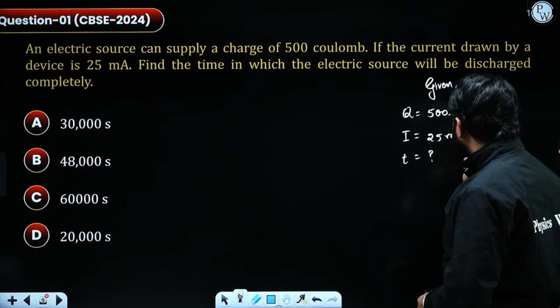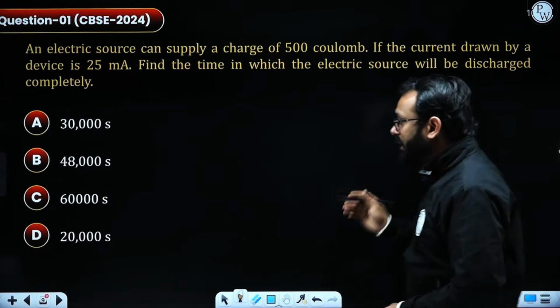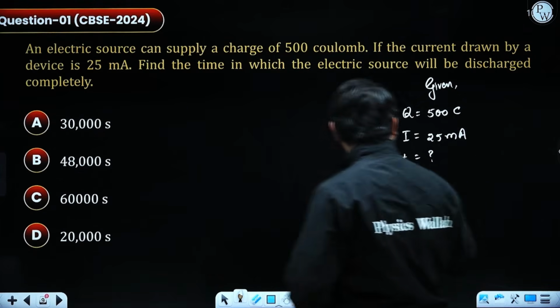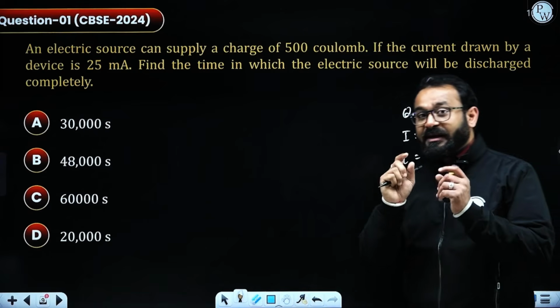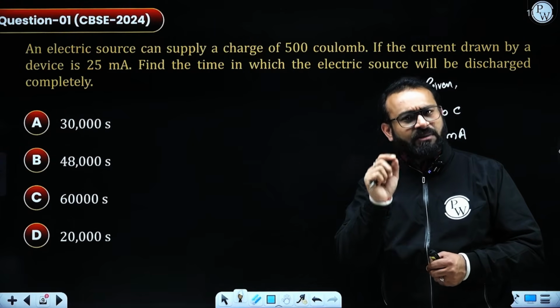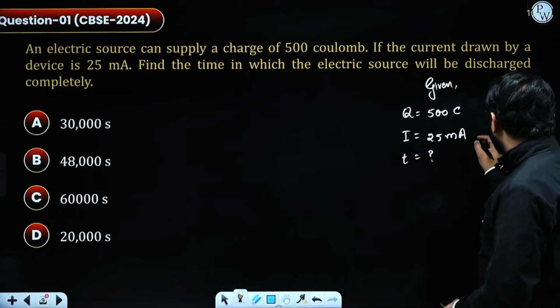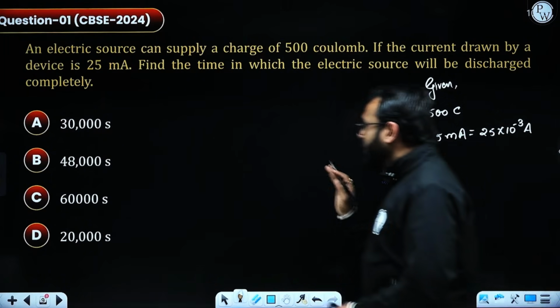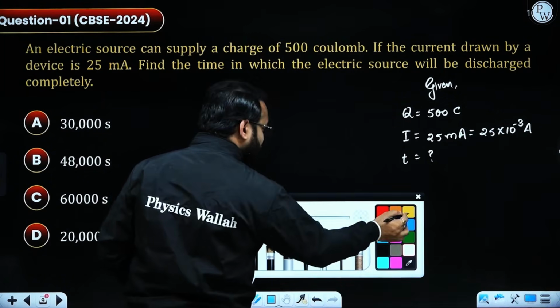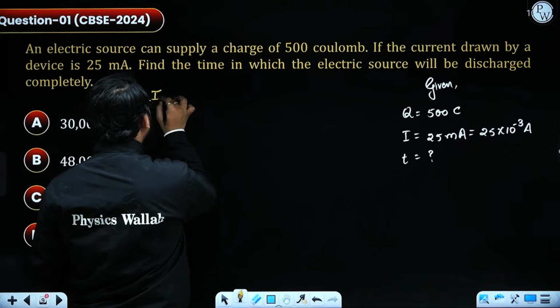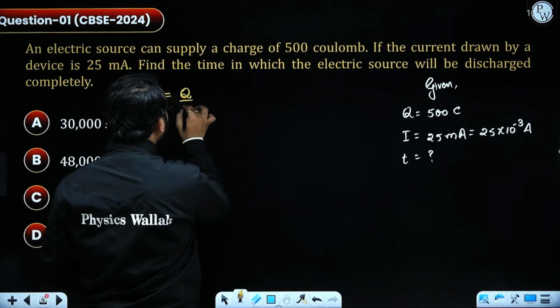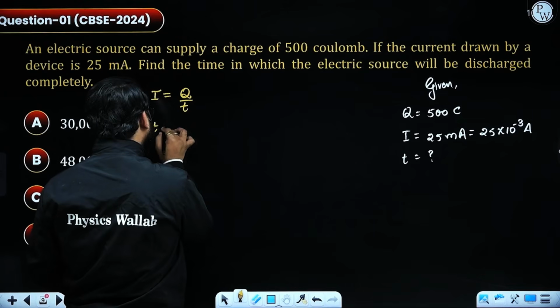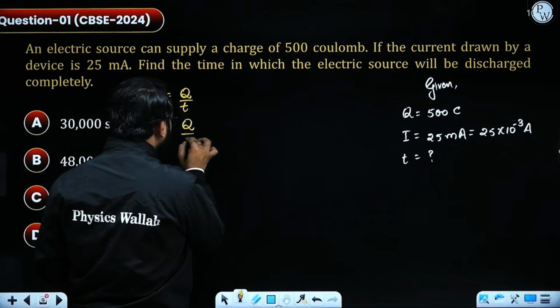In that case, we need to write down the formula, but before that we need to completely understand, are they providing us the correct unit? So we need to convert 25 milliampere as 25 times 10 to the power minus 3 ampere. Now I am going to use the values. The formula for the electric current is I is equals to Q by T. From here I can also write it as T is equals to Q by I.